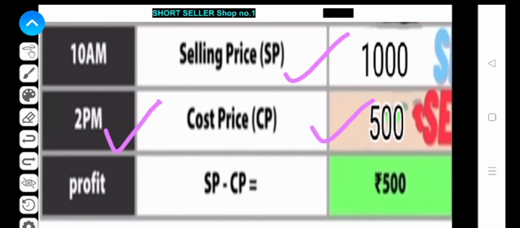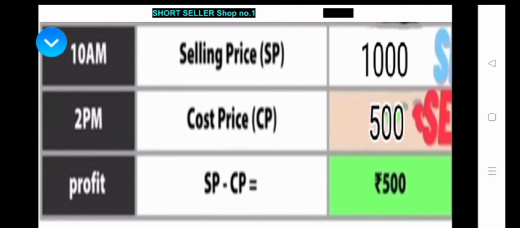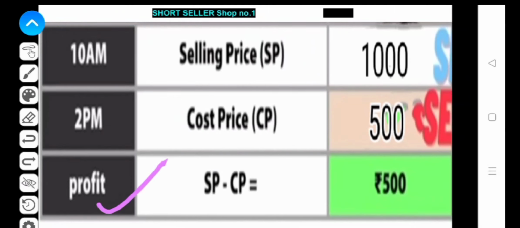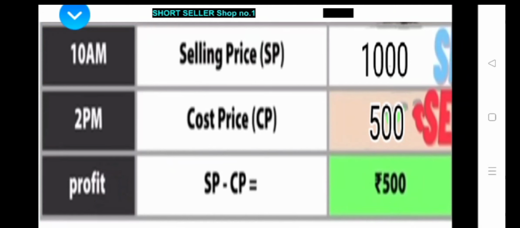So the profit is selling price minus cost price. So 1000 rupees minus 500 rupees is equal to 500 rupees. So he earned 500 rupees in this short span of business. So here the concept arises.